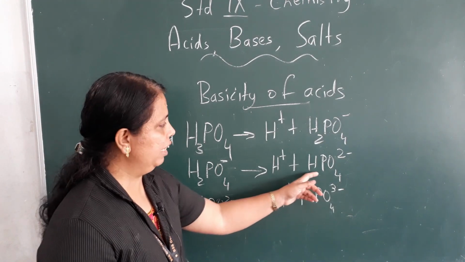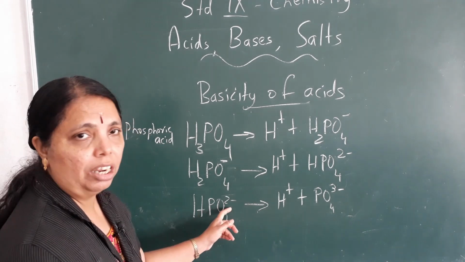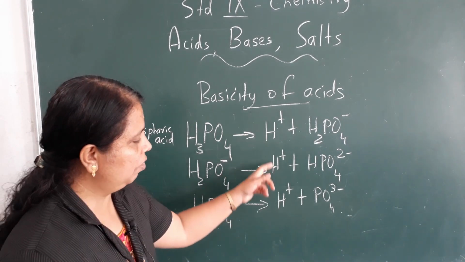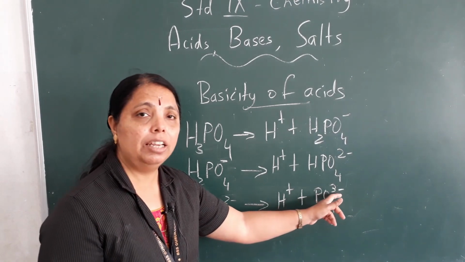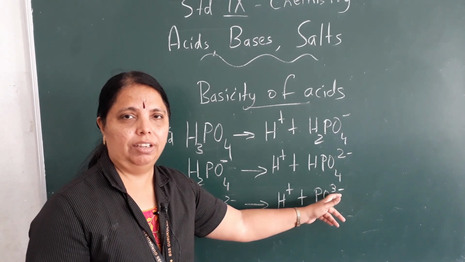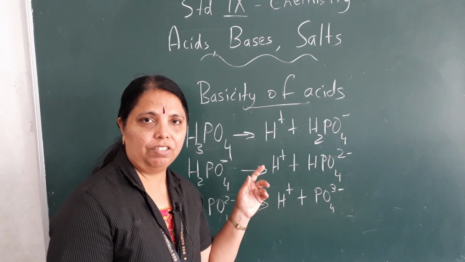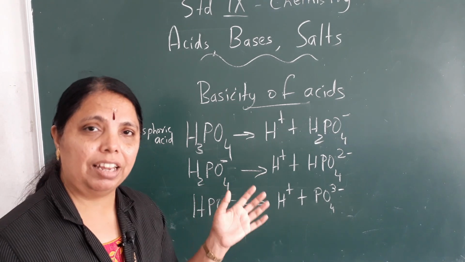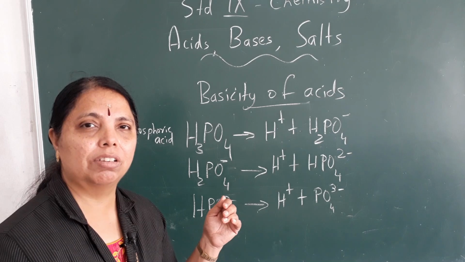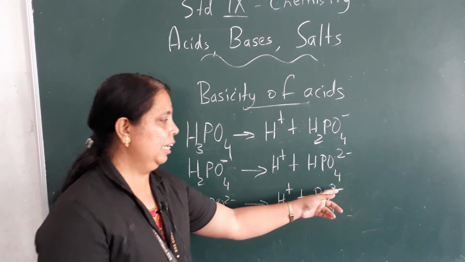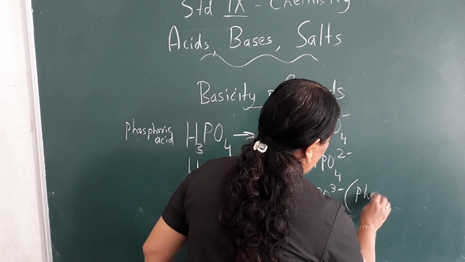So when 2 positive charges go out, naturally 2 negative charges are gained, isn't it? Not over yet, write down here again. From this 1 H+ comes out. So here the charge is 2 minus, but totally 3 positive charges are gone. So it gains 3 negative charges. Clear? Understood? 3 positive charges are released. When 3 positive charges are released, what happens? 3 negative charges are gained by this phosphate ion. This is the phosphate ion.